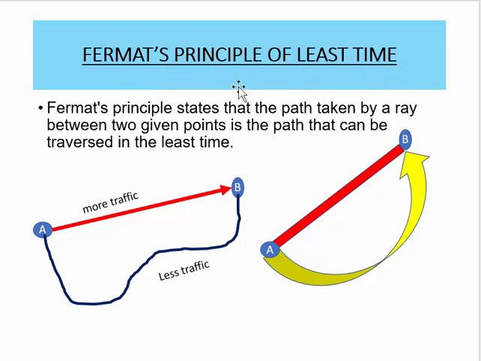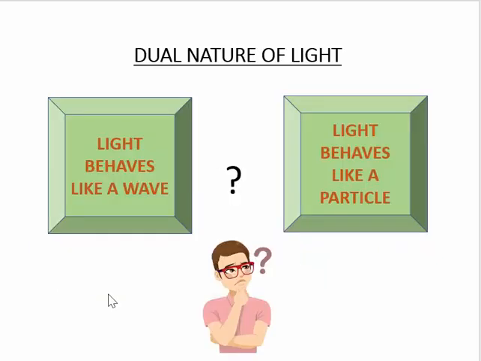What does it state? It states that the path chosen by a ray between 2 points is the path that can be traversed in the least time. It means light will always take that path which requires the least time and not the straight path always. Okay, so this Fermat's principle of least time will be used in almost all the phenomena we study regarding light. Now this has always been a very doubtful question.